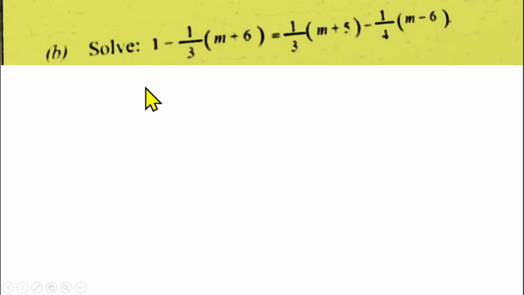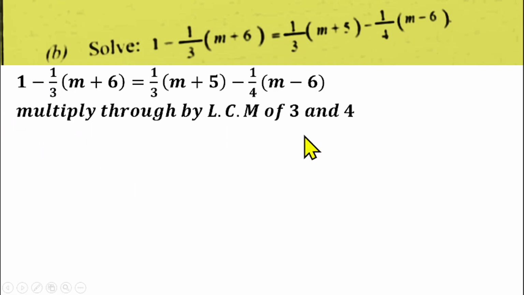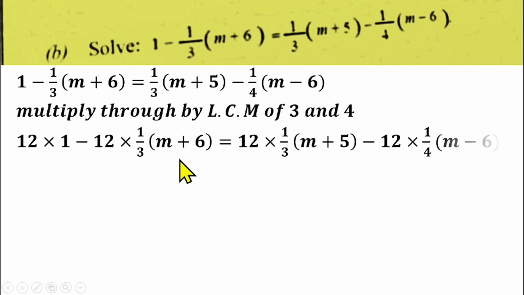Then for question number 13b, which is the last question, this is from algebraic fractions. We have to simplify this algebraic fraction. Now what can we do here? We can multiply through by the LCM of the denominators. The LCM of 3 and 4 is 12. So if you multiply through by 12, we have this. Then 12 times 1 will give us 12.